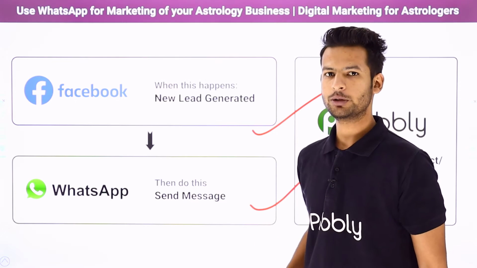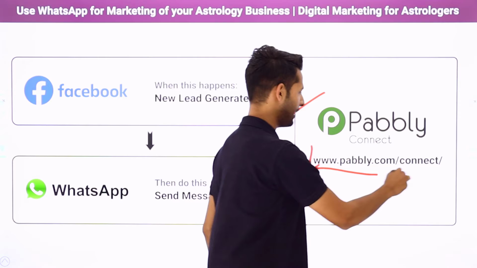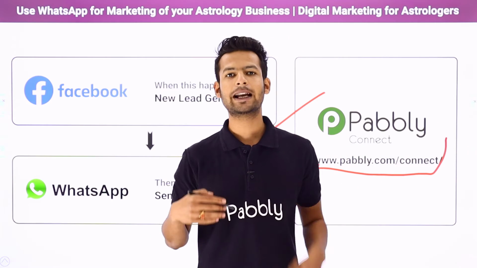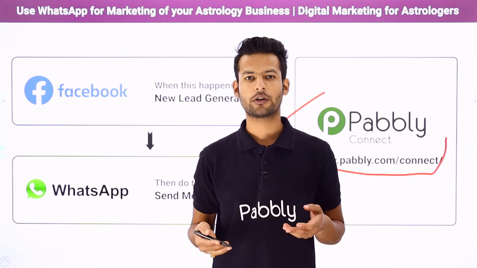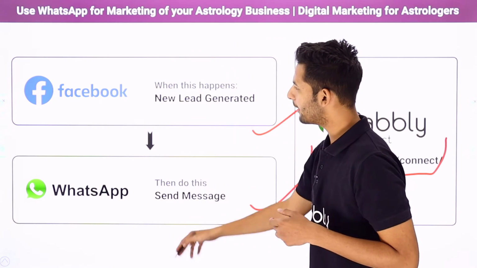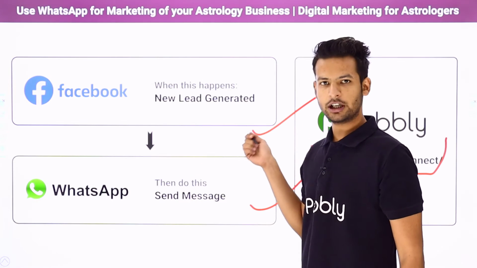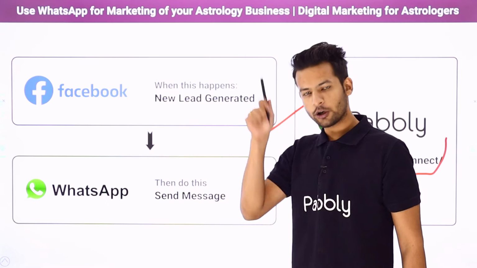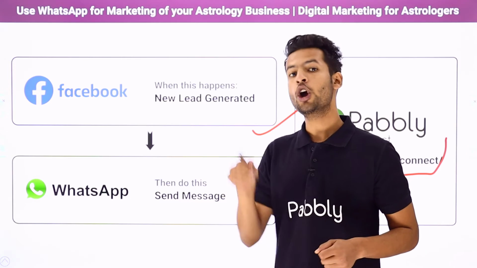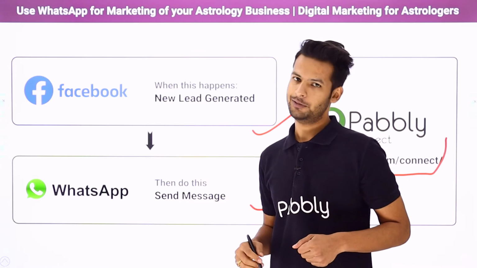So how have I performed the automation? Let me tell you. With the help of Pably Connect. Now you people will say, what is Pably Connect? Pably Connect is an integration and automation software. It will help us to link both of these applications together so that every time a new lead is generated through your advertisement and they submit the form successfully, automatically they will receive a WhatsApp message with the link of the brochure.